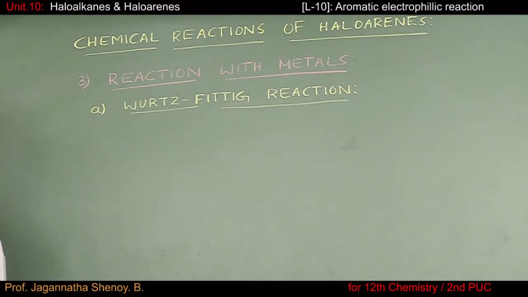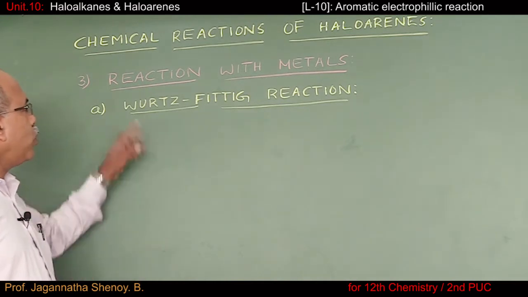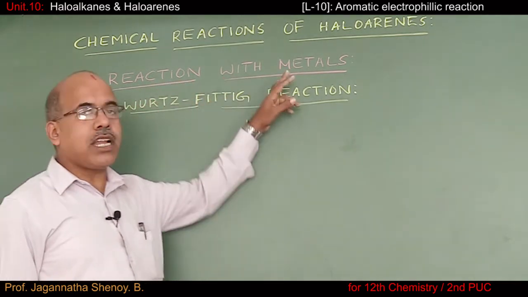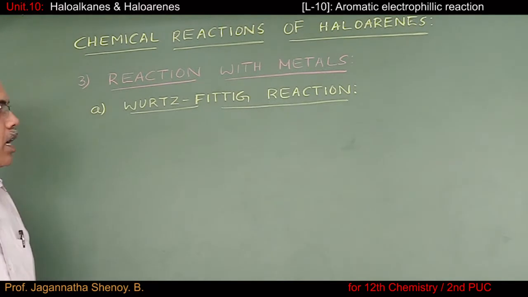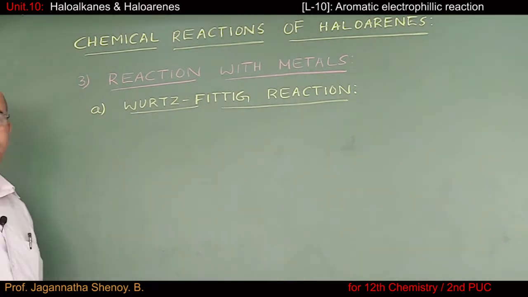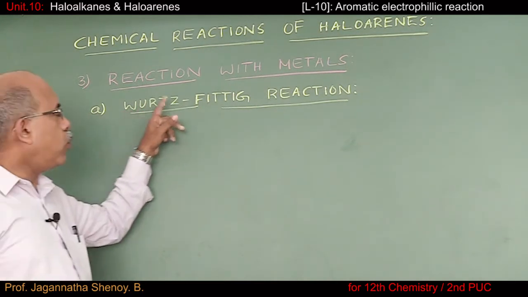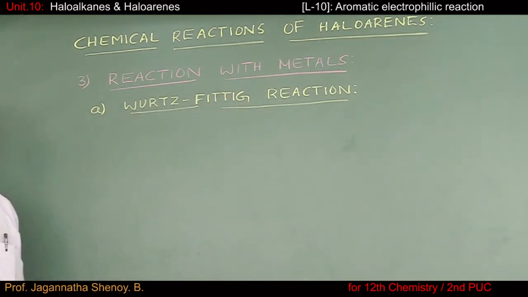The third type of reactions of haloarenes we consider are those reactions which are carried out with metals. Under that heading we will have 2 named reactions, and the first one is Wurtz-Fittig reaction.